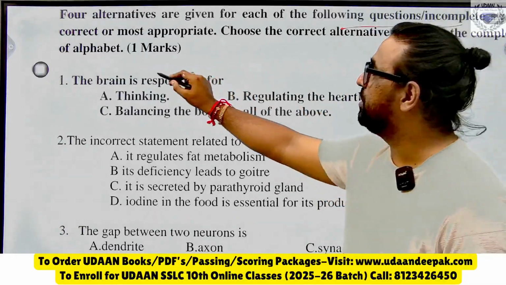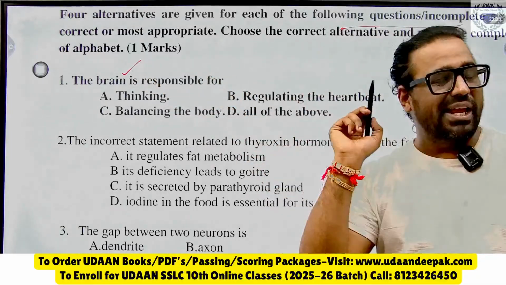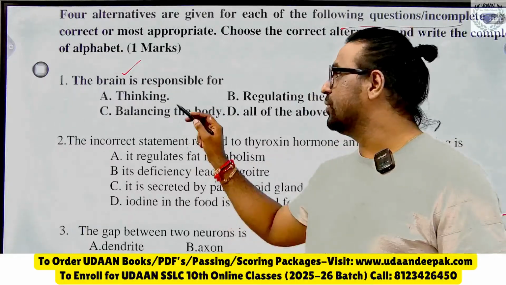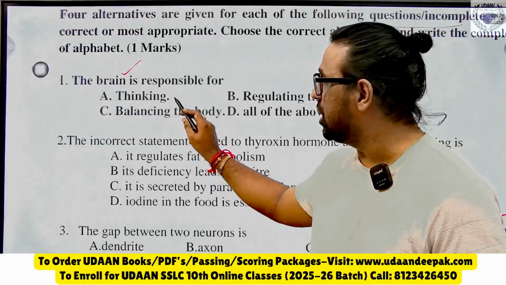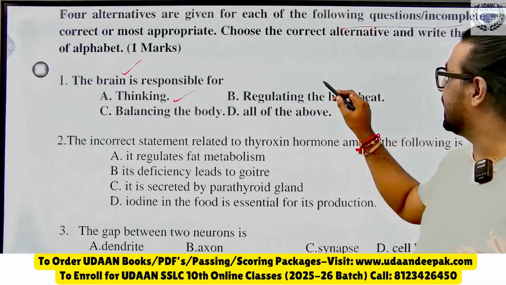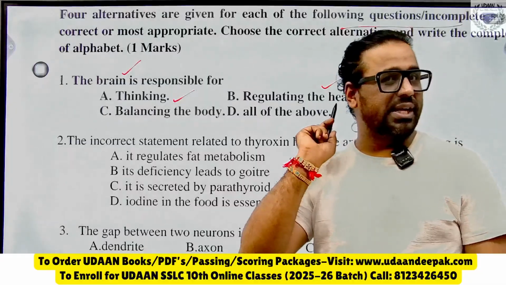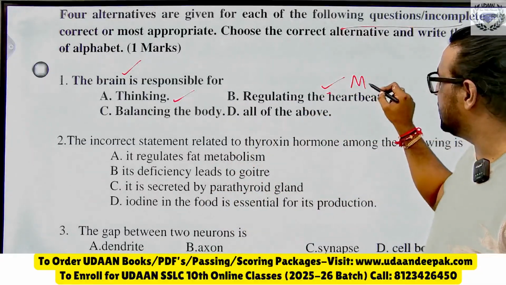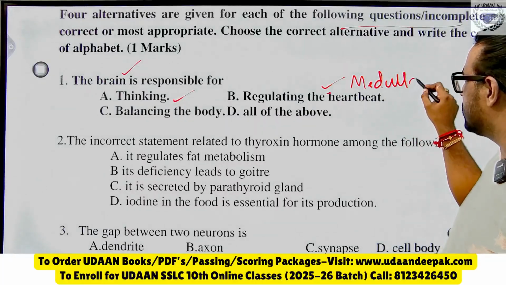See, you know the brain is nothing but the main center of central nervous system is spinal cord and brain, and you know the basic function of the brain is thinking. Second, regulating the heartbeat, that will be done by which part of the brain? The hindbrain, that is medulla. You know medulla take care of what?